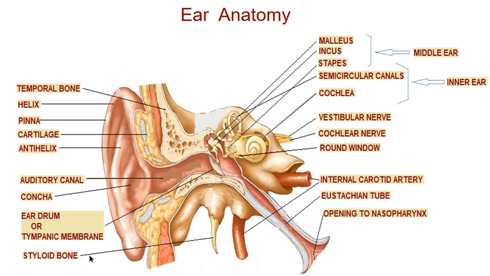Fine. And this is the styloid bone. Each and every term I am going to describe, and this is the eardrum, which is also known as the tympanic membrane, and in Hindi we use the term kan ka parda for this eardrum or tympanic membrane. So this is the tympanic membrane, which is between the outer and middle ear.